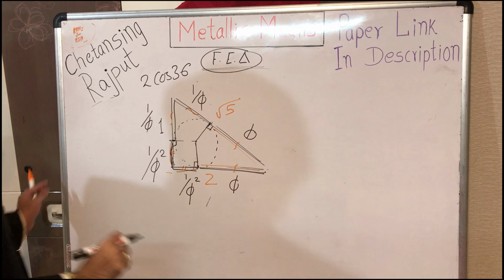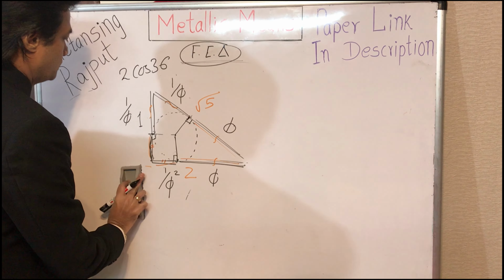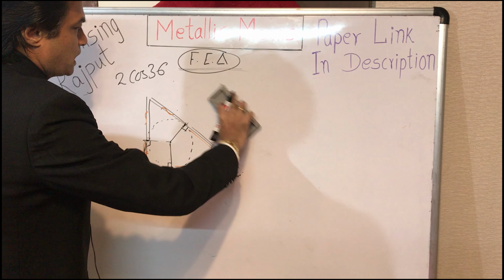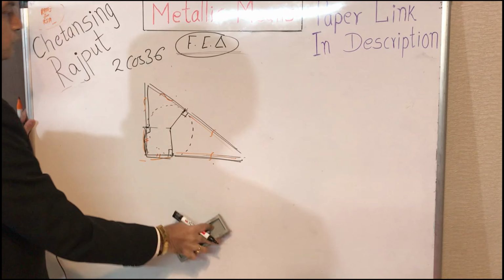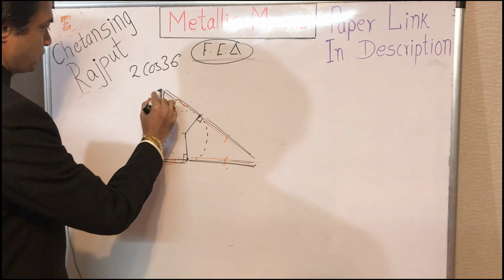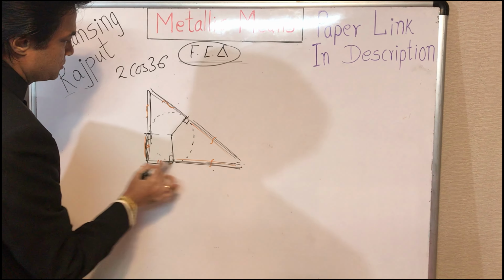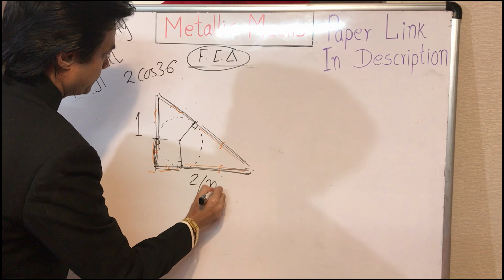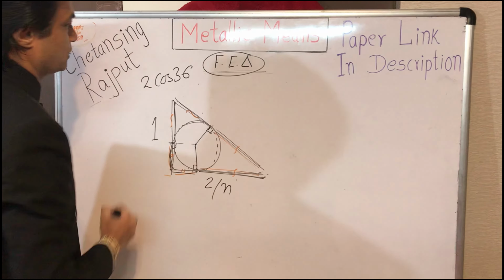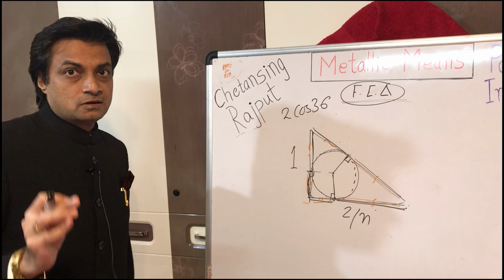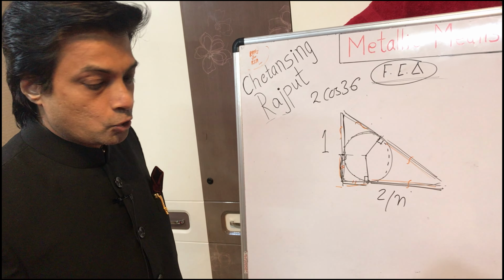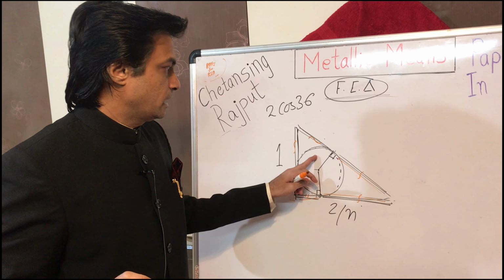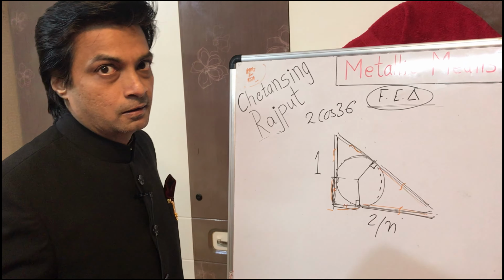More interestingly, there exists a precise ratio between this fractional expression triangle, having its catheti 1 and 2 upon n, and its in circle.